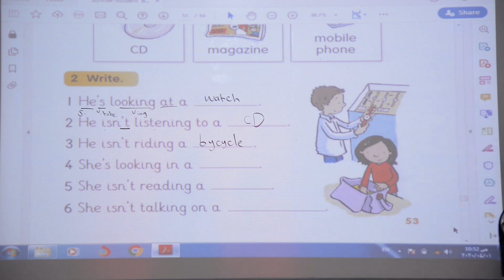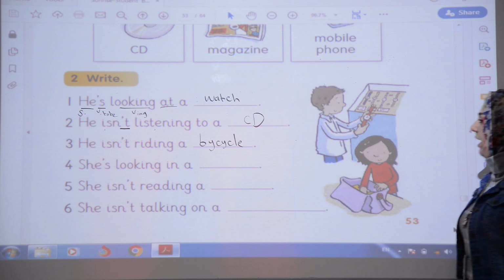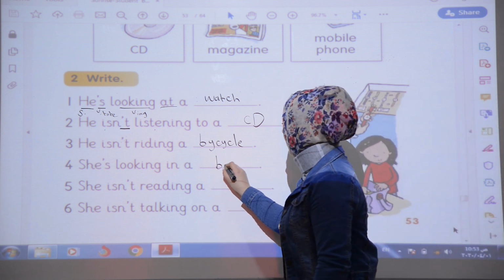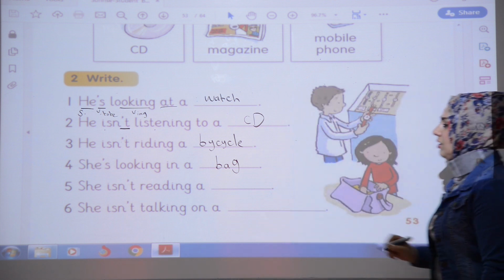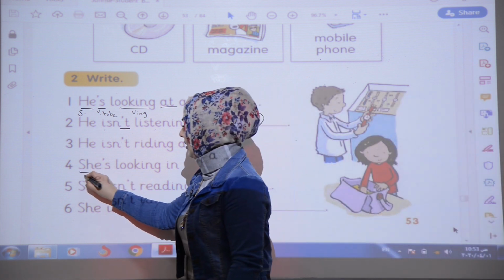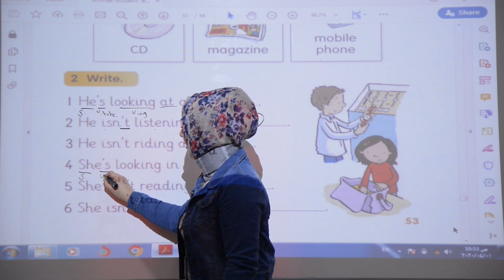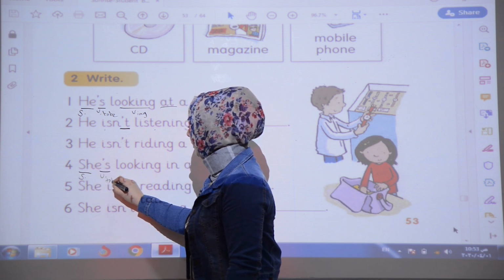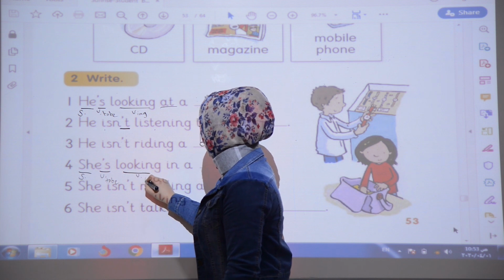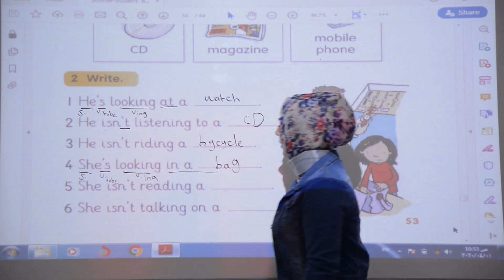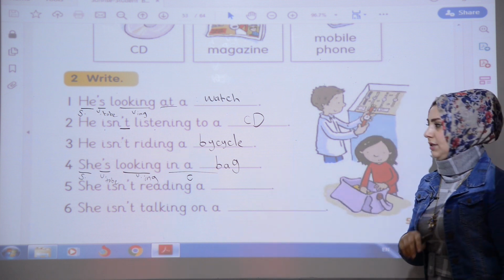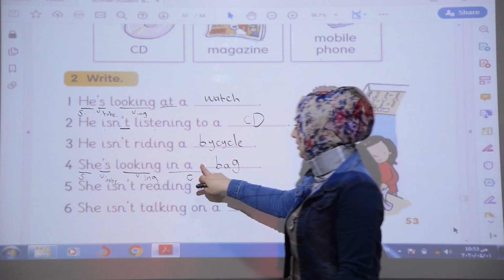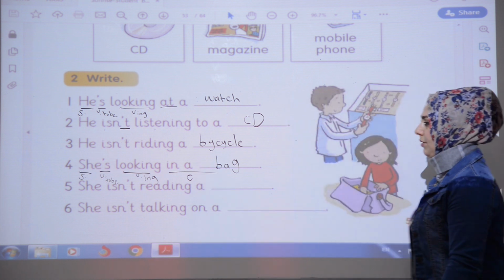She's looking in a what? She's looking in a bag. We have bag. Okay. She is looking in a bag. She, it's a subject. Is, it's a verb to be. Looking, verb ing. In a bag, it's a complement. Also, it's a positive sentence because we don't have not and we don't have question mark.